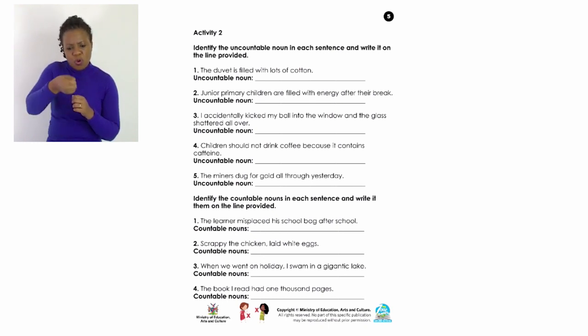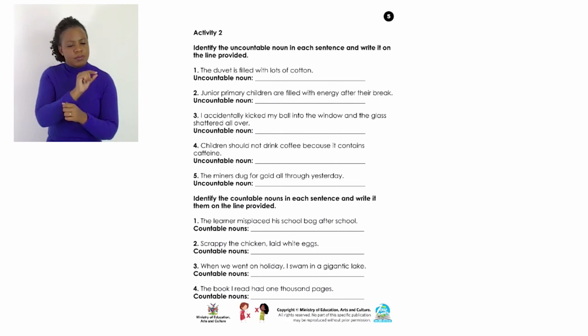The next one is, junior primary children are filled with energy after their break. In that sentence, the uncountable noun should be energy.